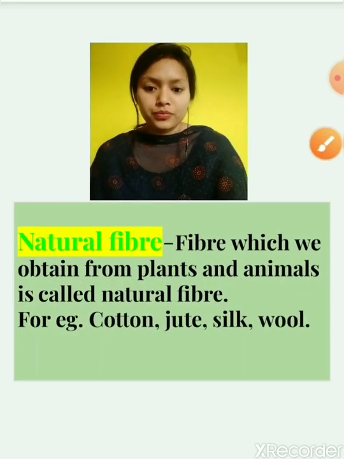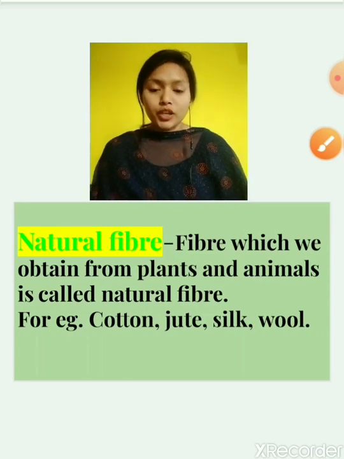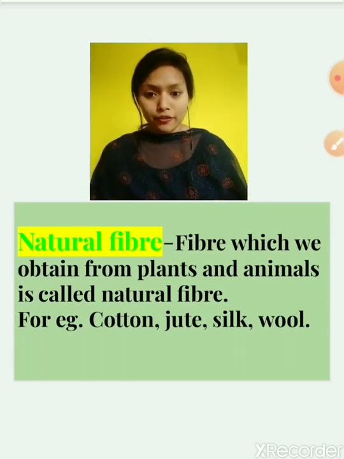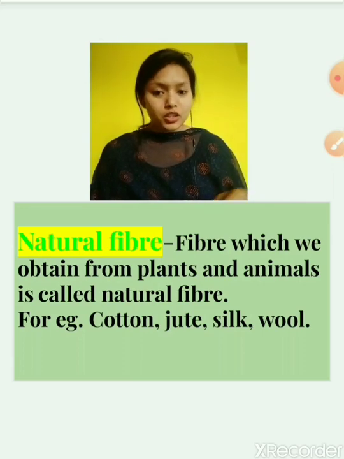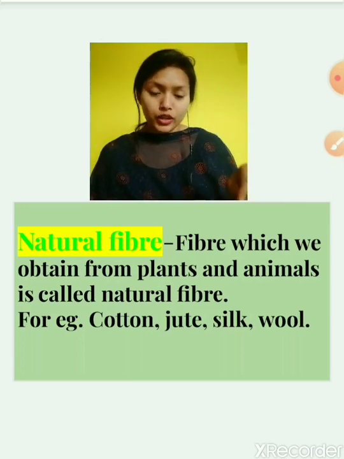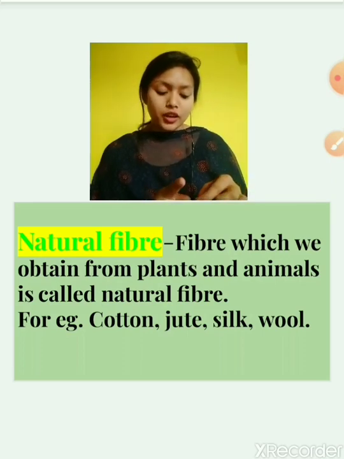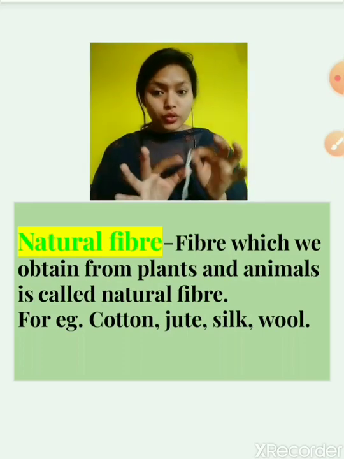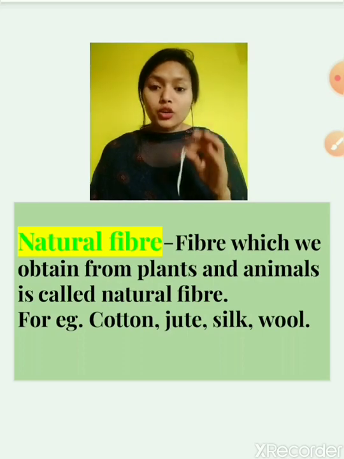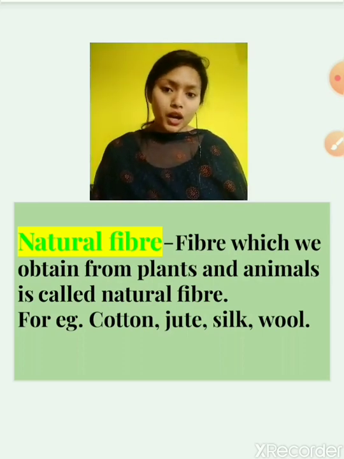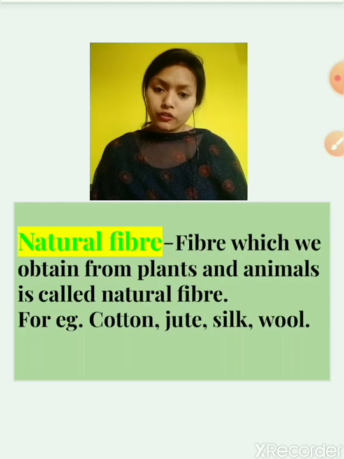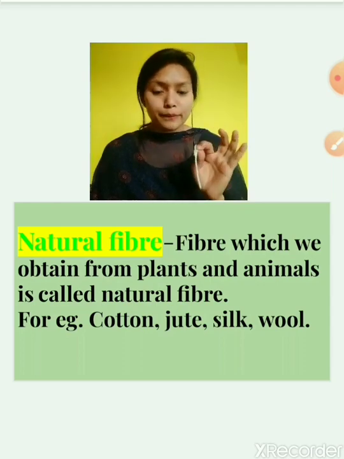Now natural fiber, what are natural fibers? Natural fibers are those fibers that we get from plants and animals. Means the fiber that we get from plants and animals is called a natural fiber. As we talked about cotton, from where do we get cotton? We get cotton from cotton plants. So it is a natural fiber, or we can say it is a plant fiber.